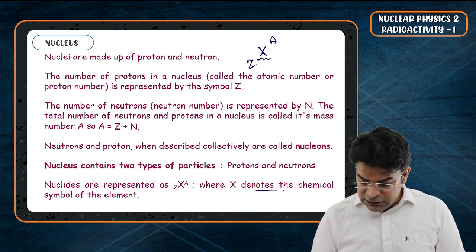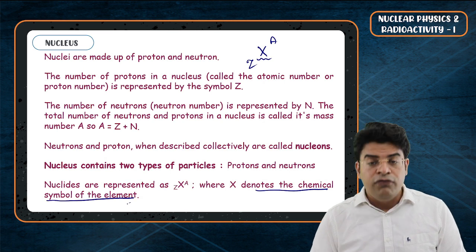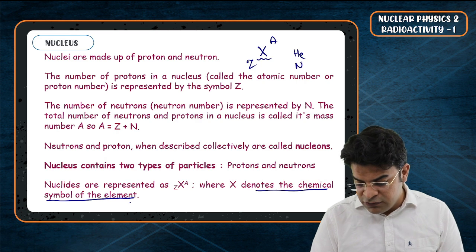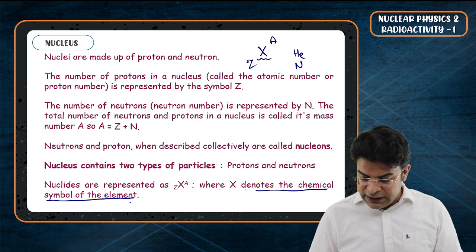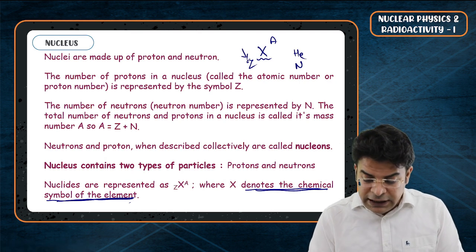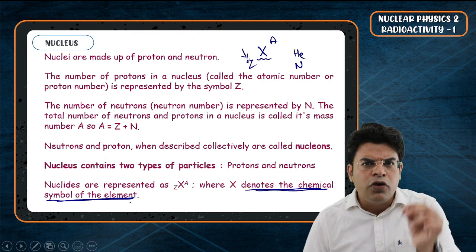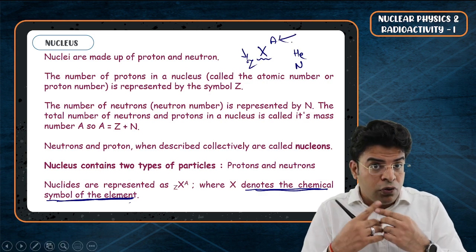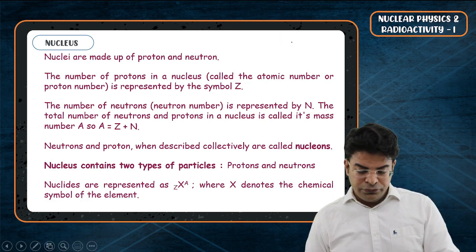X represents the chemical symbol of the element. So for helium, X will be He. For nitrogen, X will be N. So X represents the symbol of the element. Z represents the atomic number, that is the number of protons, and A represents the mass number, that is the number of protons plus neutrons.